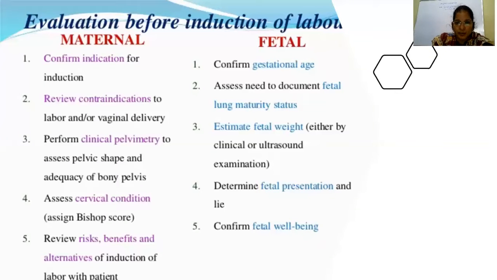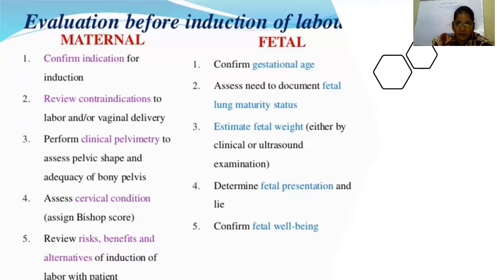So before keeping the patient on induction, you have to evaluate certain maternal factors and fetal factors for the successful outcome. For the maternal factors, you have to definitely confirm the indication of induction. The main purpose of induction is to have a successful normal vaginal delivery. What is normal labor? Normal labor means the pregnancy must be single, the presentation must be cephalic, a singleton pregnancy, term uterus, and the labor has to progress with minimal aids without any complications to the mother and the fetus. So that indication must be confirmed.